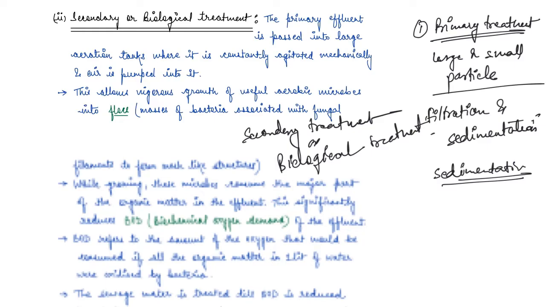Because of that, it allows vigorous growth of useful aerobic microbes. These aerobic microbes grow into masses of bacteria associated with fungal filaments, and these are known as flocs.